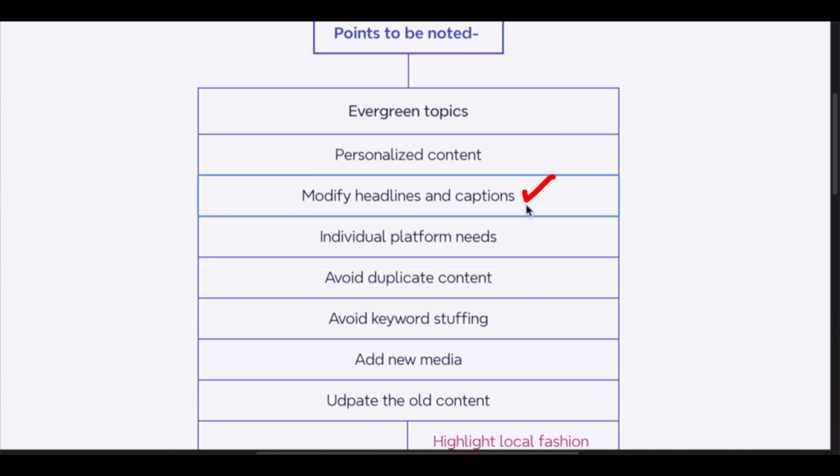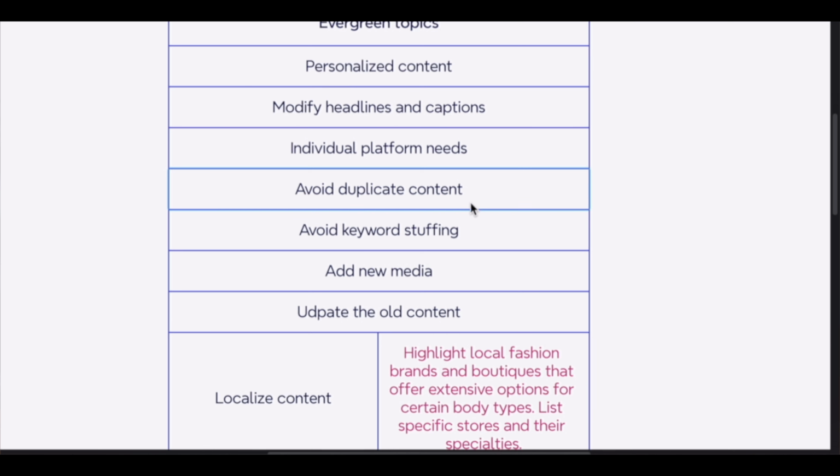When you repurpose the original content, the originality of each piece of content gets lost. We don't have to do that. So one thing you can do is change the headlines and captions on each platform. It should look quite similar. You should not deviate from the main topic. So change the headlines and captions, because there should be a pinch of newness in each content, even if we are repurposing. Repurposing content does not mean that you are copy pasting the content. It just means that you have an original idea that is loved by your audience and you're generating content pillars out of that. Do not create duplicate content.